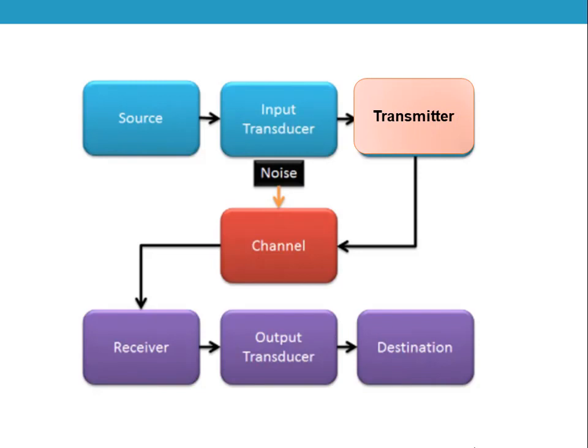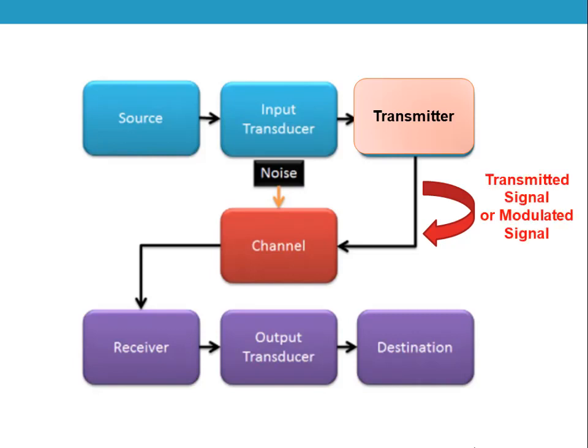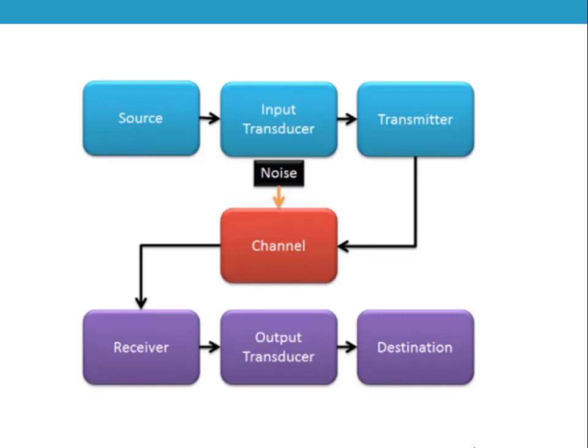The next unit is called the transmitter. It is a very important part of the communication system which consists of many complicated circuits which modify the input electrical signal received from the input transducer into a suitable form in which it can be transmitted easily through the communication channel. The signal which is transmitted from the transmitter through the channel is called the transmitted signal or modulated signal.